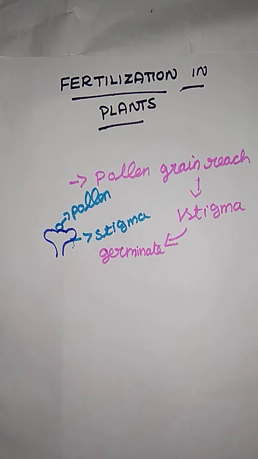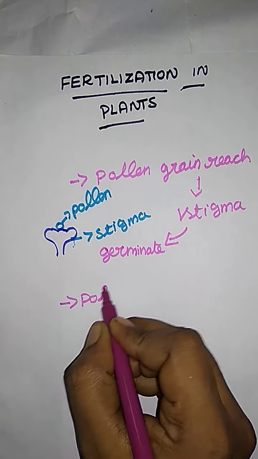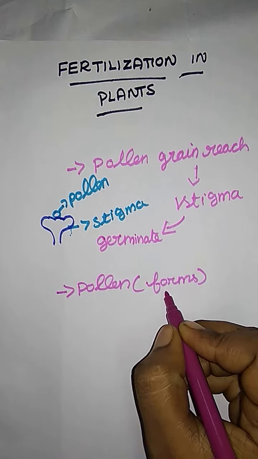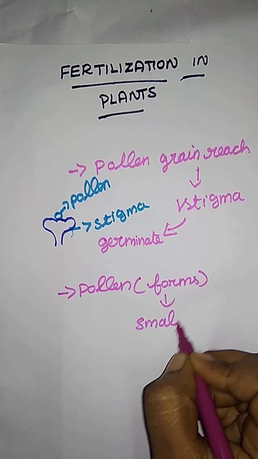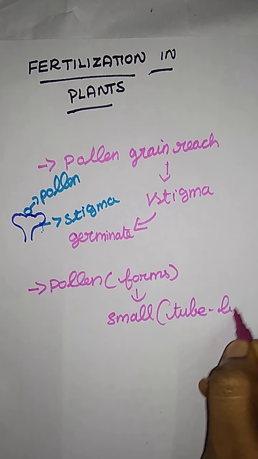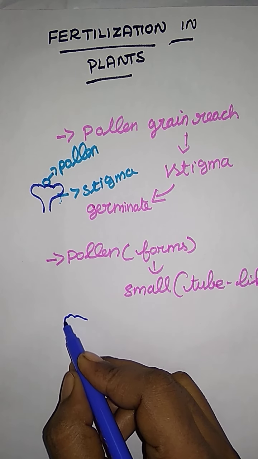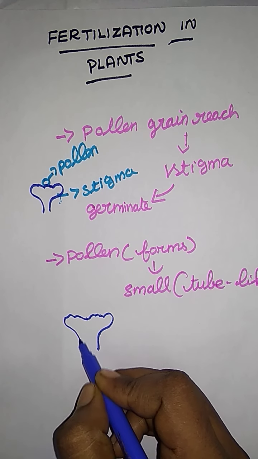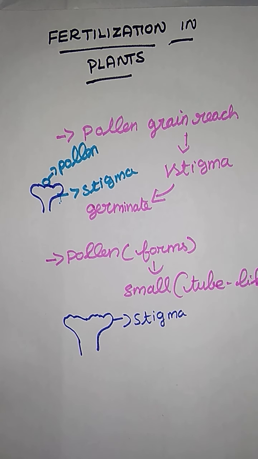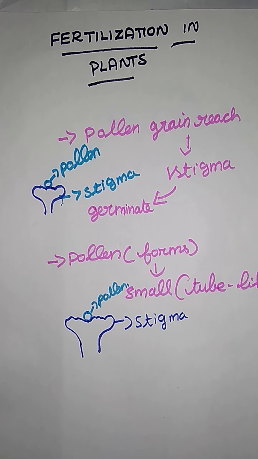What happens in the next stage? The pollen grain forms a small tube-like structure. What is the second fertilization step?